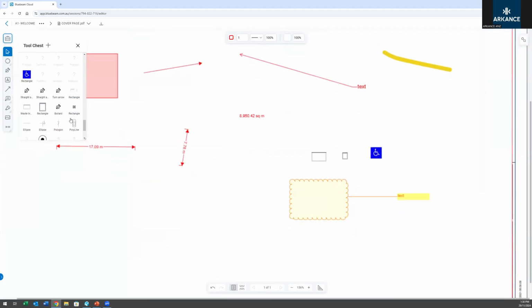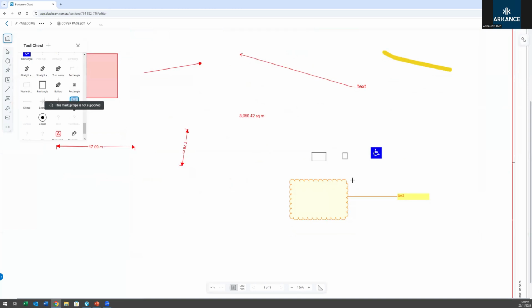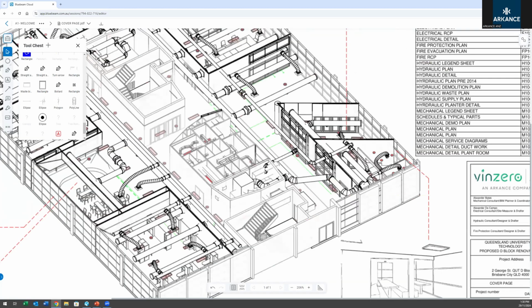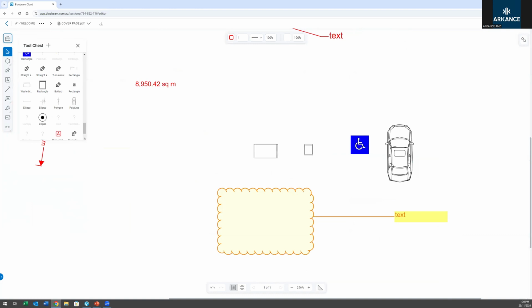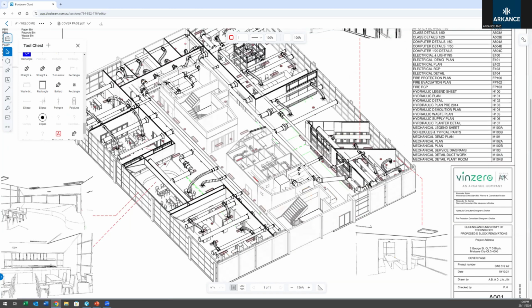Including everything up to even like a detailed sort of car. So lots of detailed options are available. It's just you'll see all these ones that are blocked out, like with the question marks on them. They're typically tools with dimensions, measurements, sketch to scale, or count tools. So all of those ones are a bit difficult and incompatible currently with cloud, but a lot of the complex geometry, the markup types are still very much functional.